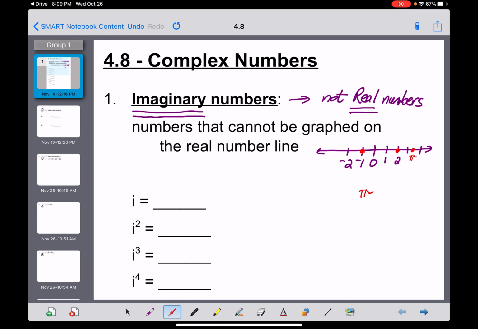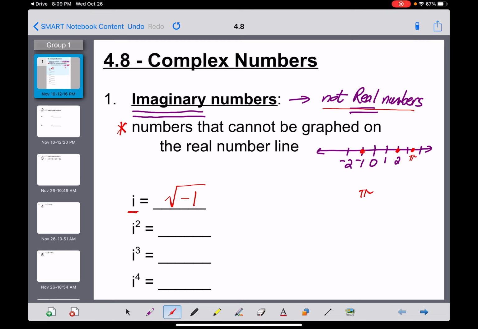But now we start talking about imaginary numbers. And quite simply, imaginary numbers are not real. What does that mean? Well, here's the more formal definition: a number that cannot be graphed on the real number line. That doesn't really answer the question. Let's dive into it, and you'll get the hang of this pretty quickly. There is really only one imaginary number that you need to know, and that's this one right here, which we call i. And the numerical definition of the number i is something that isn't going to make a whole lot of sense. i is the square root of negative 1.